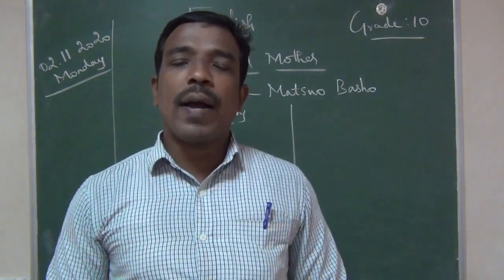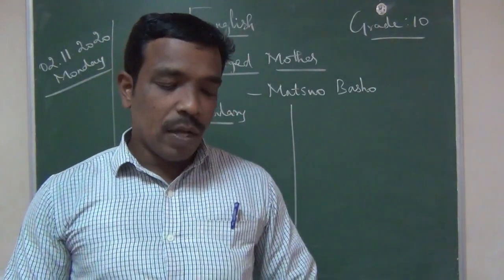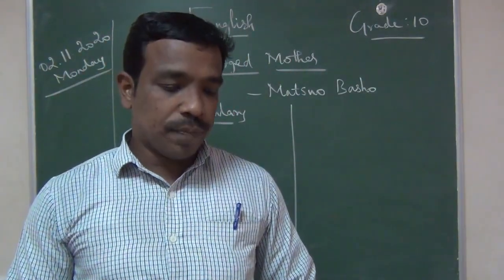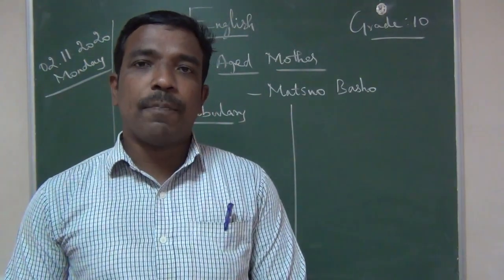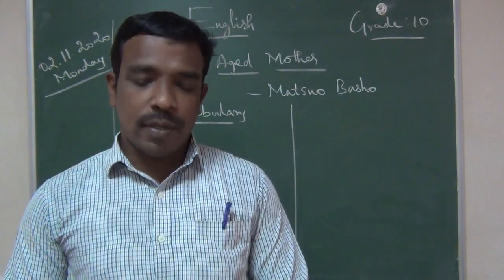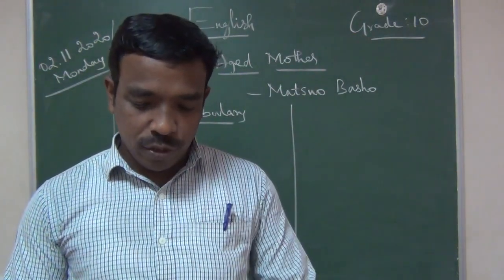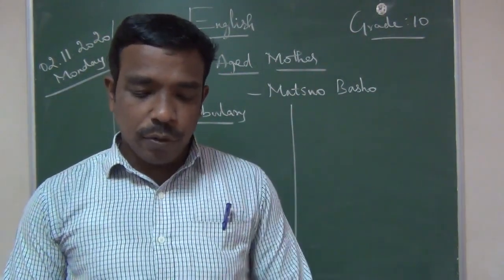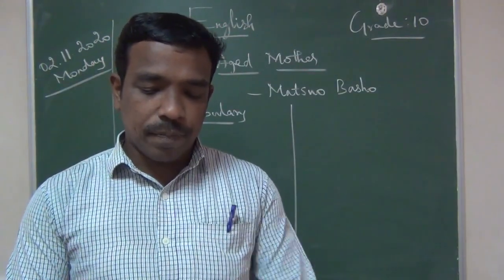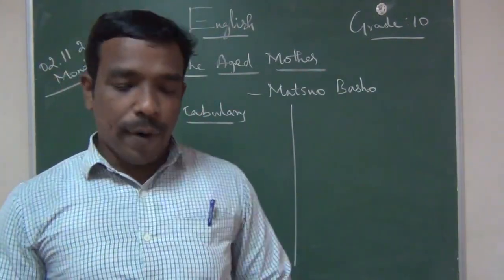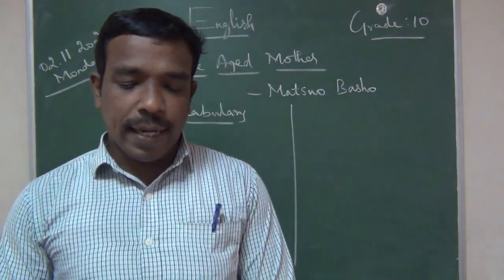After reading book back, I gave some exercises: compound words, as well as affixes, prefix, suffix and infix. Do the exercise. Then the next one is our 4th unit poem, The Ant and the Cricket.